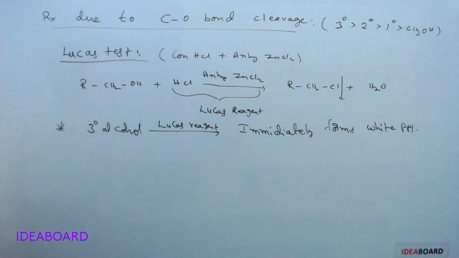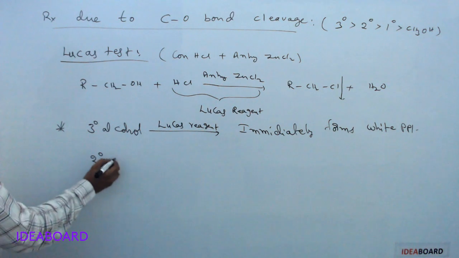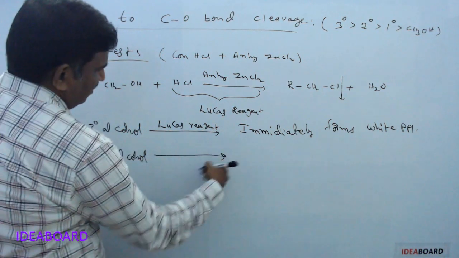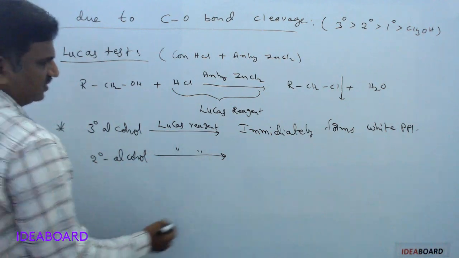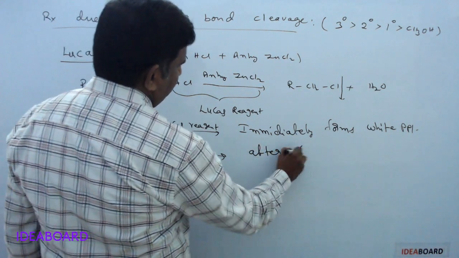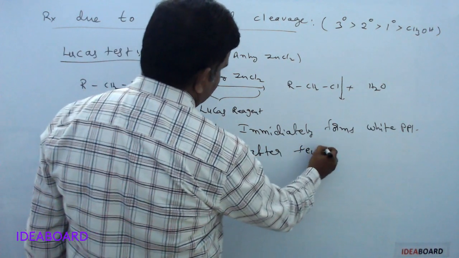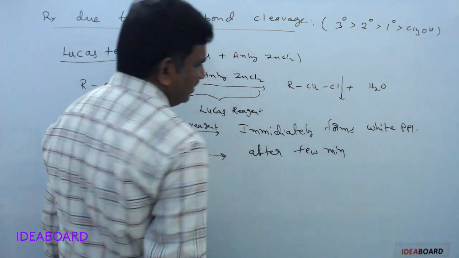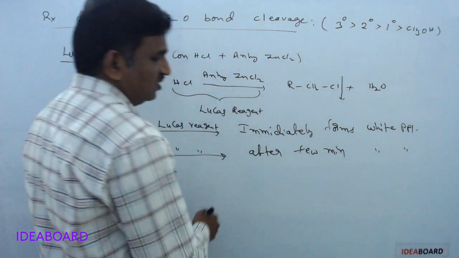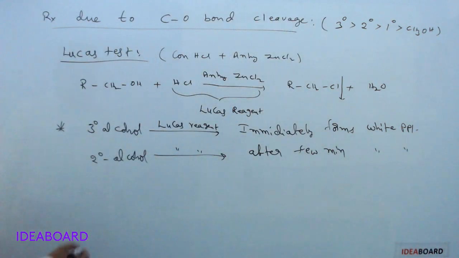Whereas if we are taking secondary alcohols with Lucas reagent, after a few minutes, white precipitate is formed. Generally, a few minutes means 5 minutes it will take.